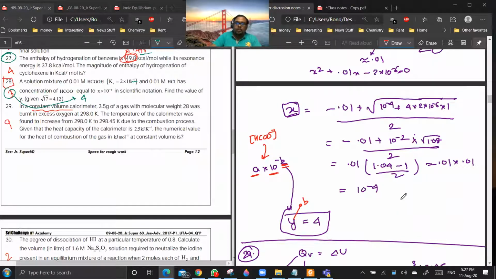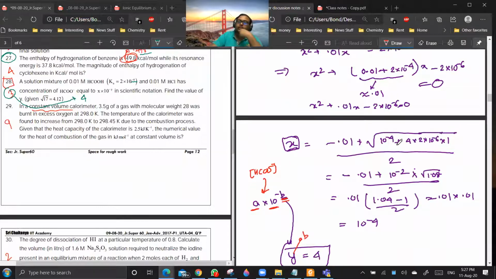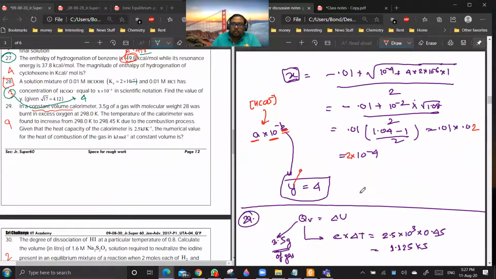Sir, over there it should be 0.01 into 0.02, no, sir? One minute. It should be 0.02. Yes, it should be 2 into 10 power minus 4. So the A value will be 2, but it won't affect our answer. Are you getting my point? Okay, so that is the thing.